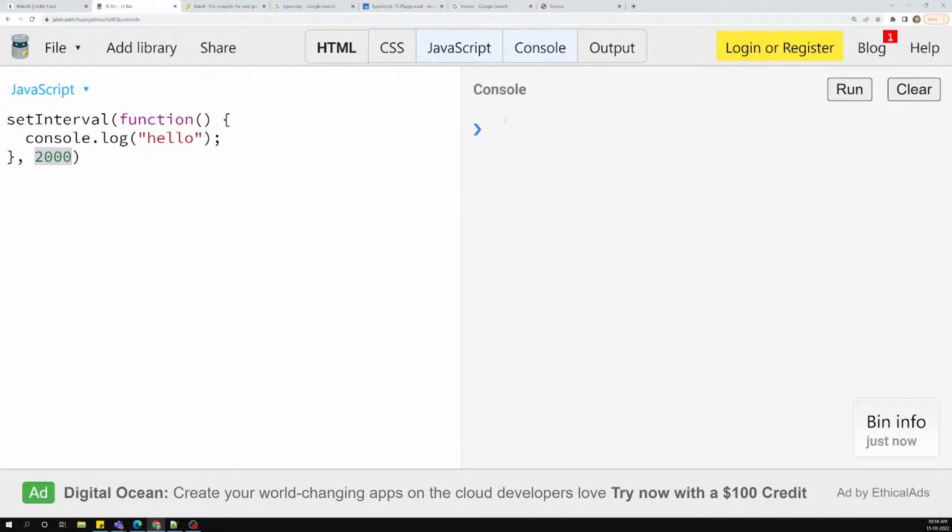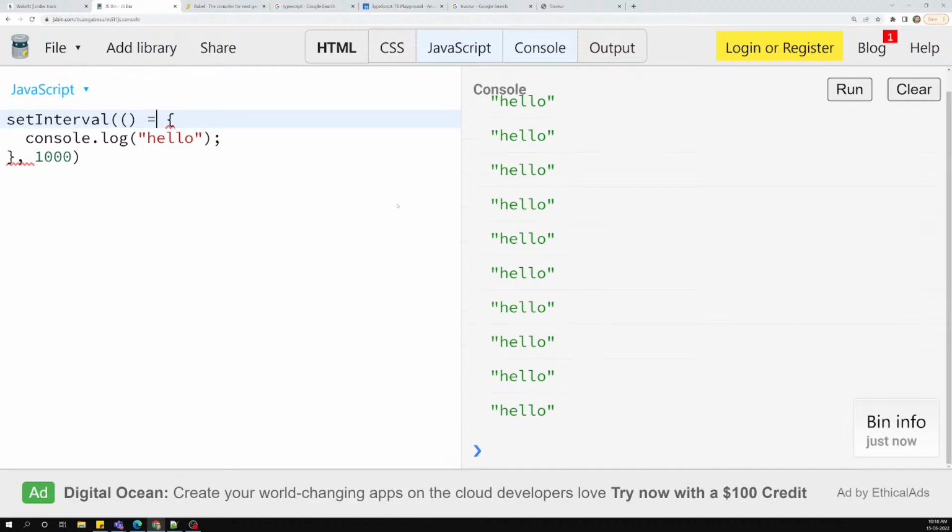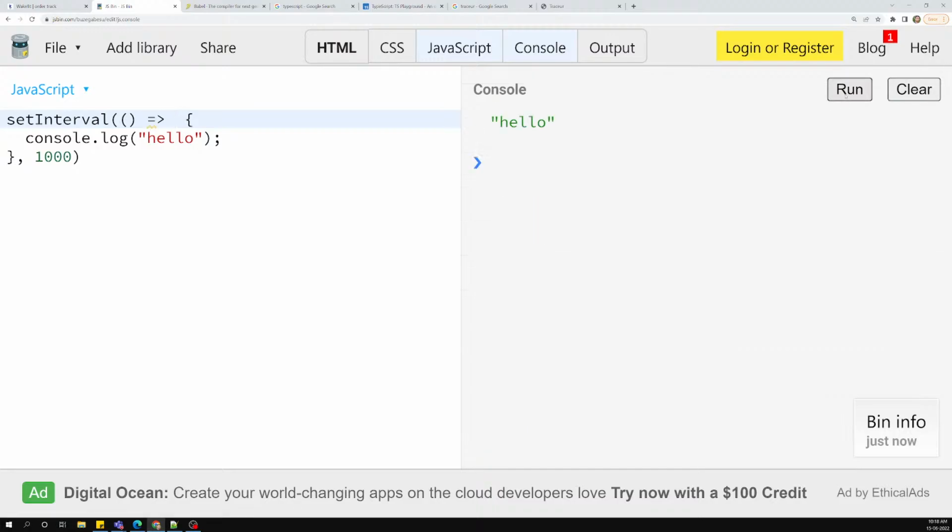So now let's try to see the output. 2 seconds hello, and again after 2 seconds. 2 seconds is very big, say it as 1 second only. Now let's try to see, we got a hello, and after 1 second it will go on saying hello infinitely. Here we have used the older way of implementing this function, right? Now I will try to remove this function and use an arrow function here. If I clear it and run it again, you will get the same output without any problem.